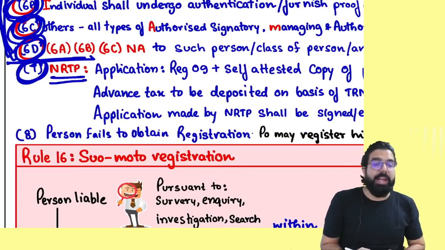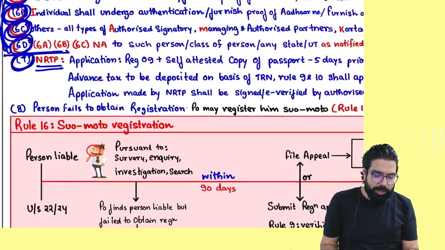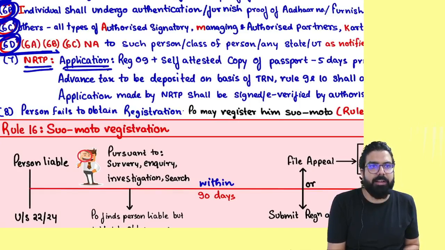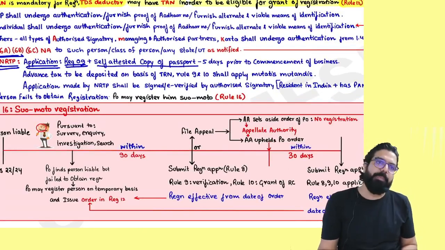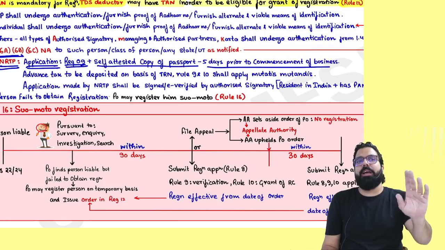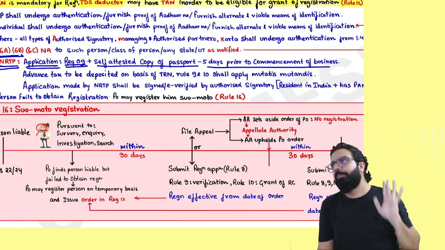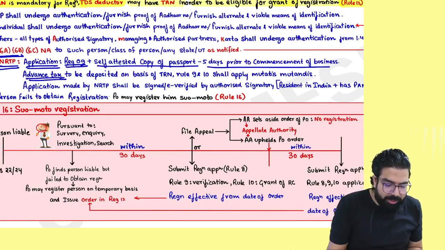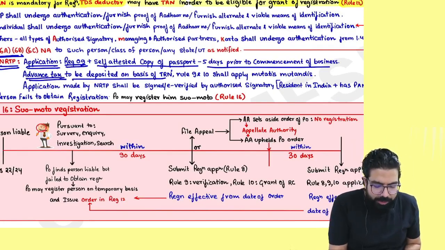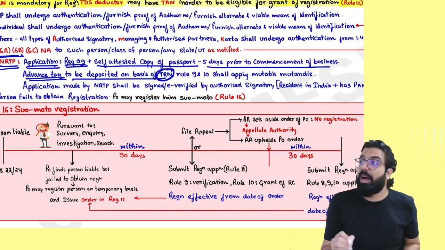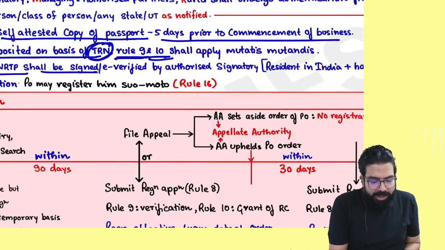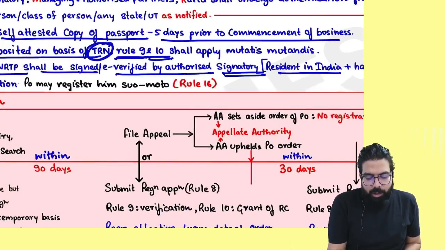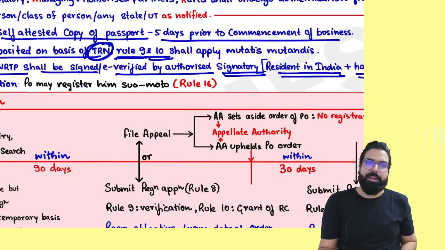25(7) went ahead and told about NRTP. For NRTP, what have they told? If you are NRTP, you should give application in GST REG 09, and along with that you should give your self-attested copy of the passport, and you should apply always how many days prior? 5 days prior to the commencement of business. And always remember, you should deposit your tax in advance, and on the basis of that one TRN number will be given, temporary reference number. After that verification will happen and registration certificate will be granted. Sir, application made by NRTP should always be signed or verified by whom? Authorized signatory who is a resident of India and having a valid PAN.